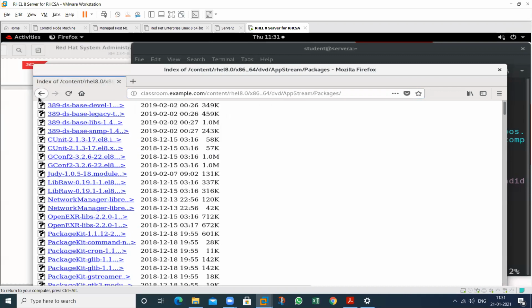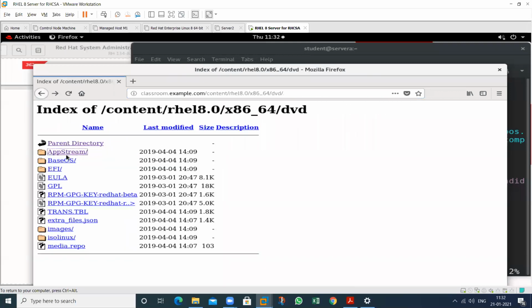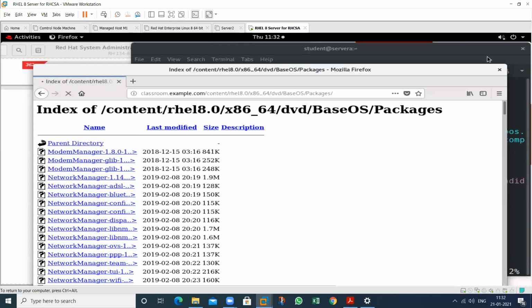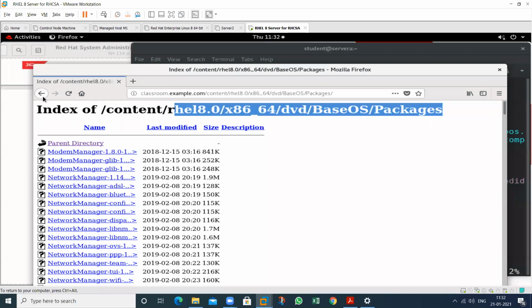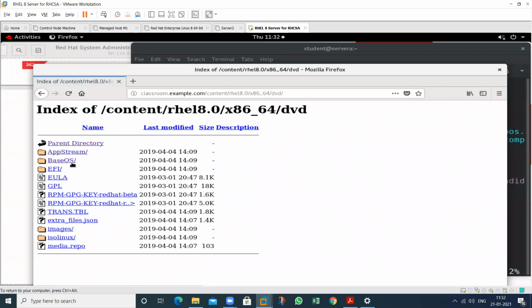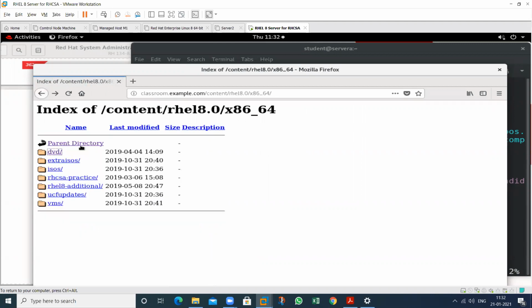See this one. And this is my another folder, that is packages. These all are the packages. So you can view these one by one. So this is the path that you have to provide, that I showed you by using graphical mode. In this, we have repositories. The repository names are AppStream and BaseOS. We have two repositories, so give only this particular path. So all the packages can be installed by using this particular repo file.